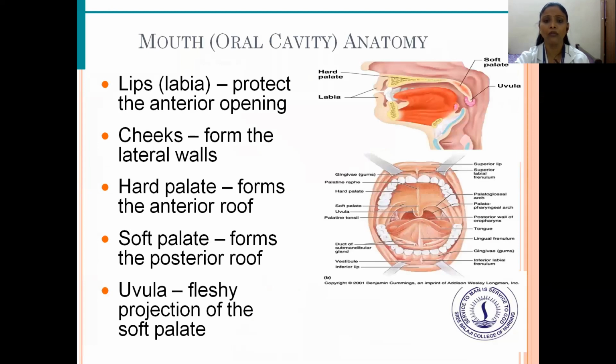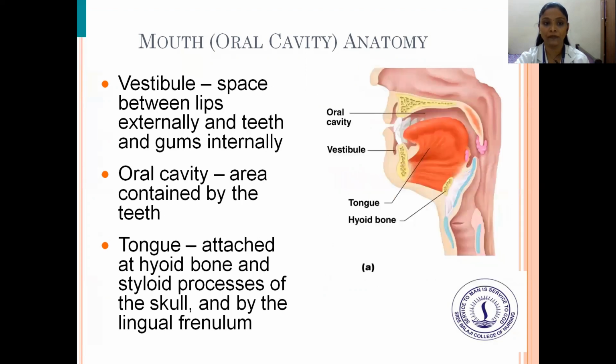Then the mouth, or the oral cavity anatomy. It starts from the lips, that is the labia, which protect the anterior opening; the cheeks that form the lateral walls; the hard palate that forms the anterior roof; the soft palate that forms the posterior roof; and the uvula, a fleshy projection of the soft palate. And next is the vestibule, the space between the lips and cheeks externally and the teeth and gums internally. The oral cavity is the area contained within the teeth.